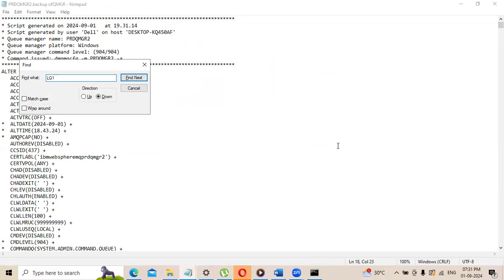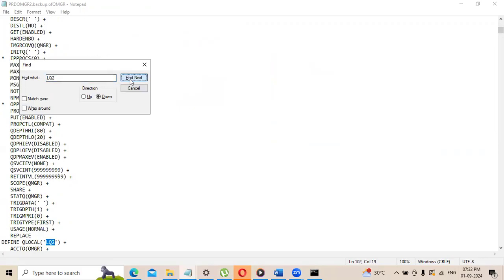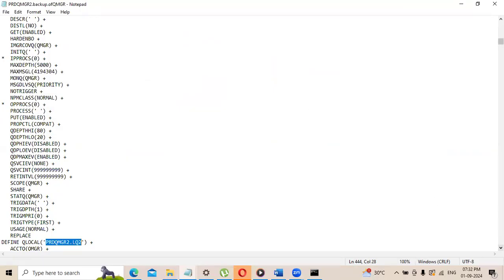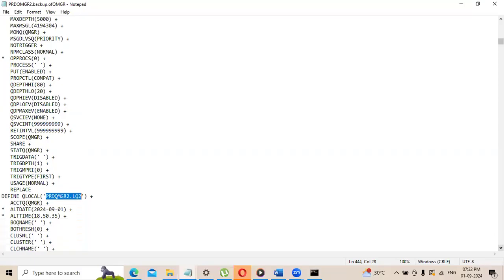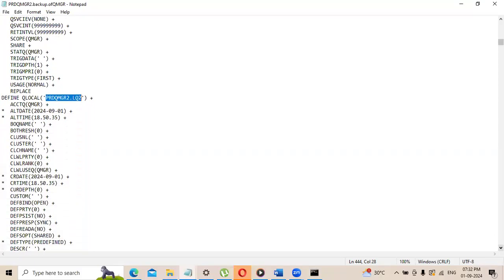LQ1. See, you got LQ1. If you search LQ2, yes, you can see LQ2. If you want to see PRDQMGR2.LQ2, yeah, that is also there. So these are all the definitions; you have taken the backup of the entire queue manager just by using a single command.